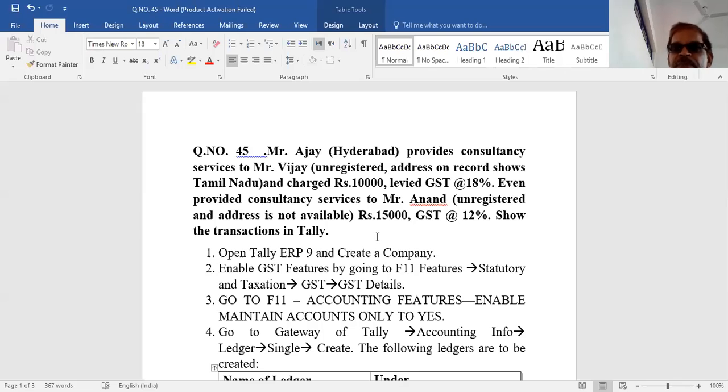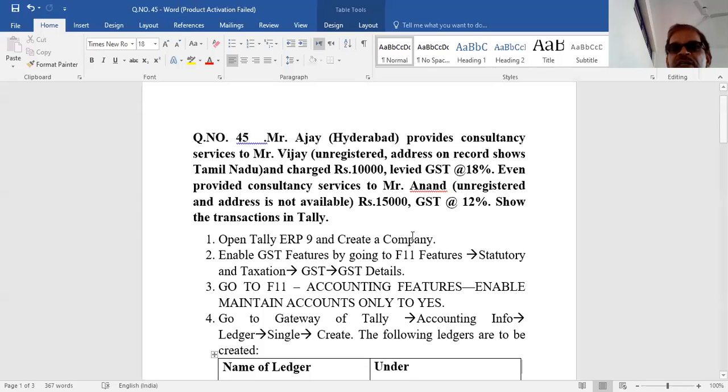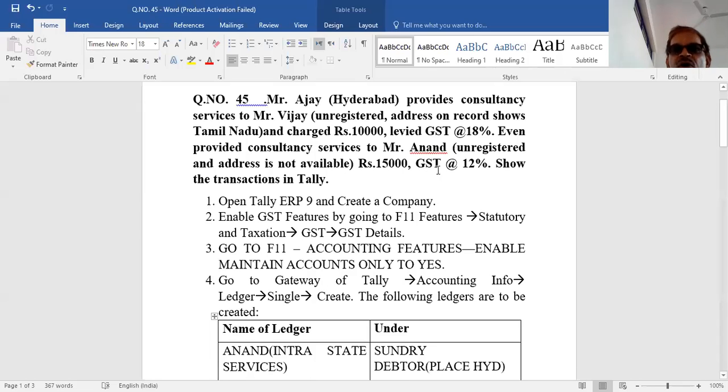Now, steps. The first step, as usual, is to open Tally ERP 9 and create a company. Second step, enable GST features by pressing F11. In F11 you will get company features. Under company features, click Statutory and Taxation, or F3. It will take you to GST.